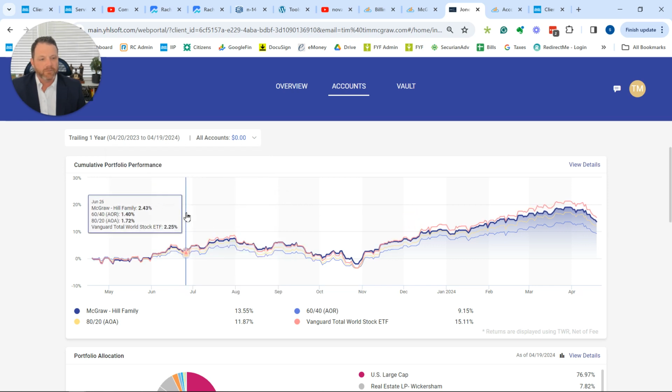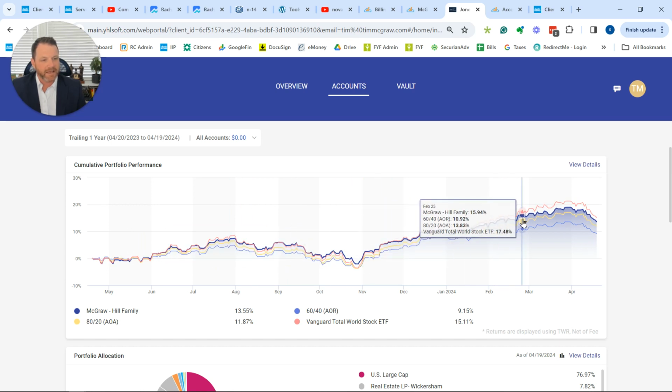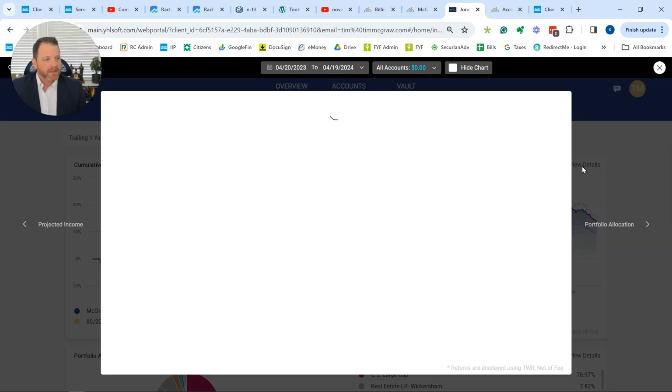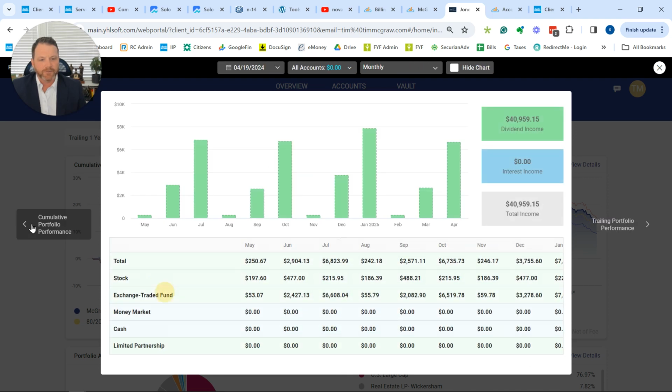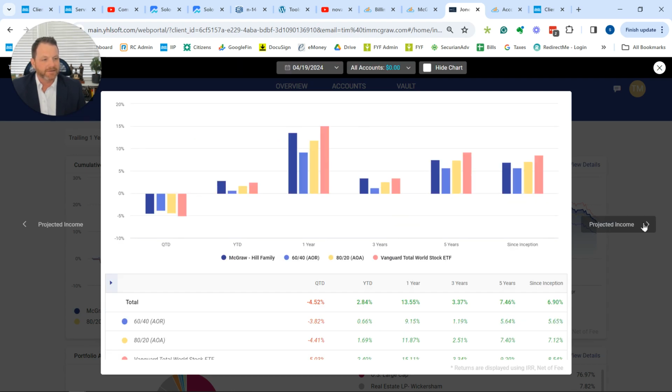After you've done that, this will show you how whatever accounts you've chosen here have grown. Anywhere in this whole portal, it's a good idea to click View Details, because once you click on View Details, you get a pop-up window. And you can navigate through all these tiles just by clicking right or left into all the different reports that you'd want to see anyway. So I just find it to be a good idea to click on Details early on.